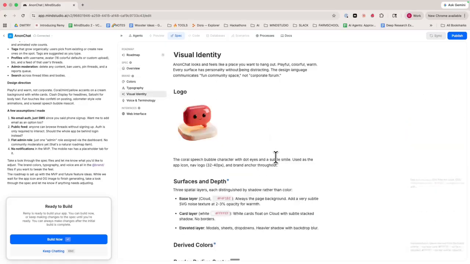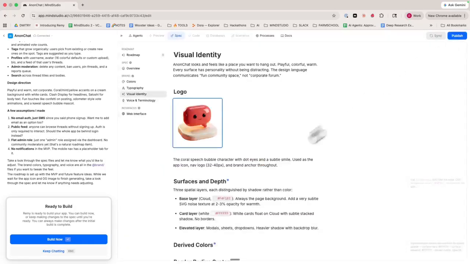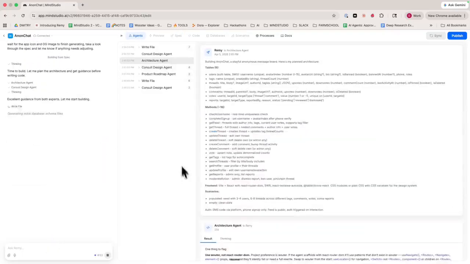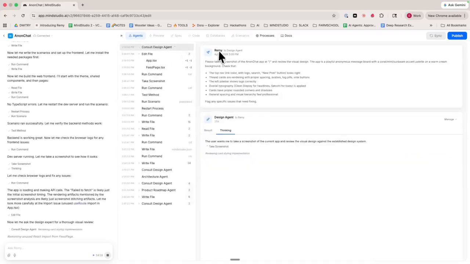We can look through the visual identity. I really love this logo. And yeah, so all of this looks great. And then when we're satisfied, we can simply say build now, and Remy will get to work. And so Remy is consulting with its architecture agent and explaining to it its plan to build the service. And the architecture agent is providing some feedback. For example, use router instead of React Router DOM.